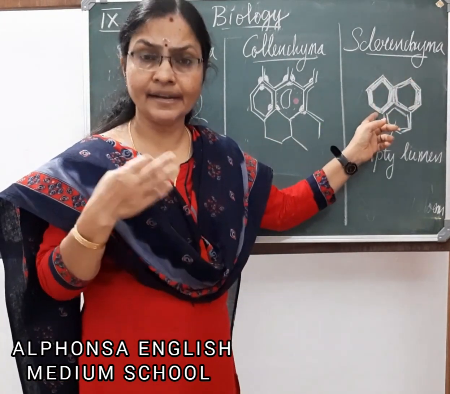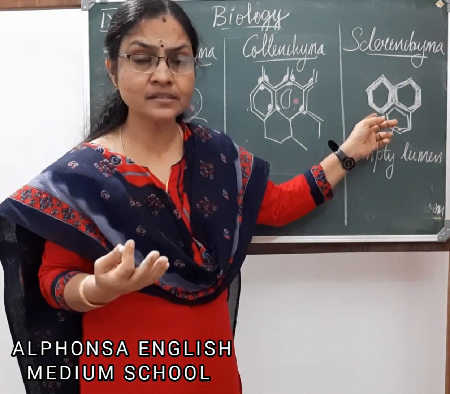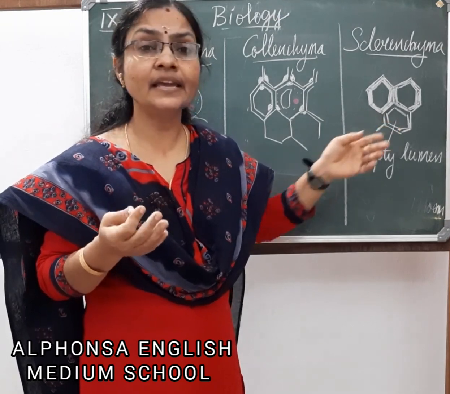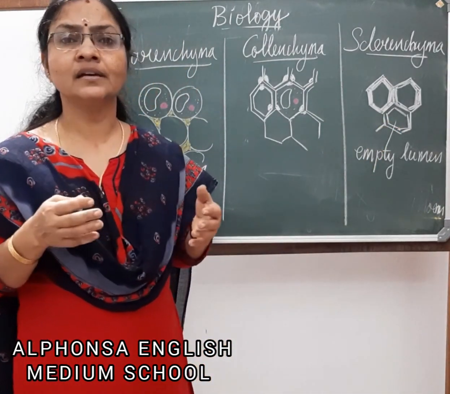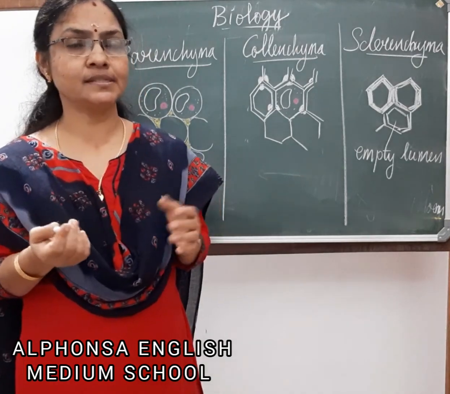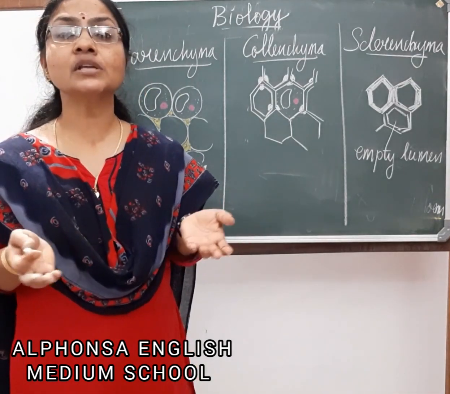Sclerenchyma cells, they are dead cells. Their cell walls are thickened and so they give support to the plant. They are seen around the veins, around the transporting tissues, etc. The main function is supportive in function.